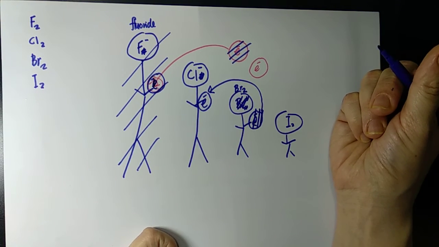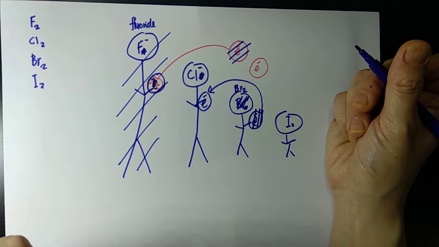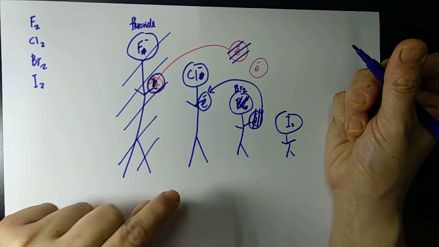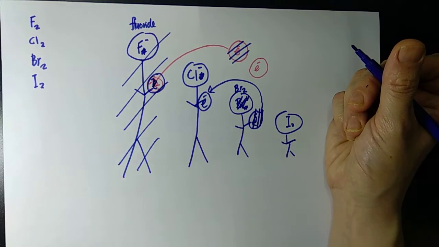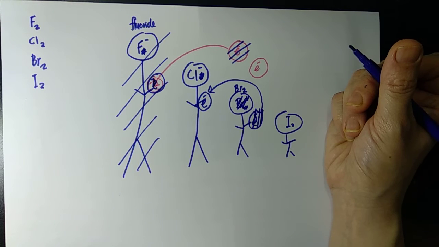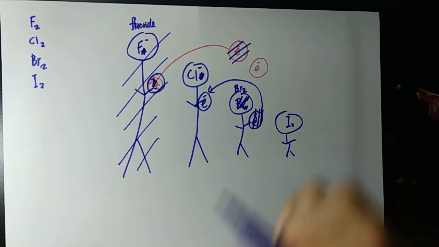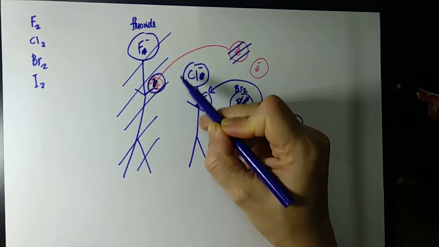So this is called displacement. A more electronegative, a more reactive halogen can take the electron away. But you have to understand, the only one that can take the electron is the one that is an element. For example, if there's another electron now, chloride already has an electron.